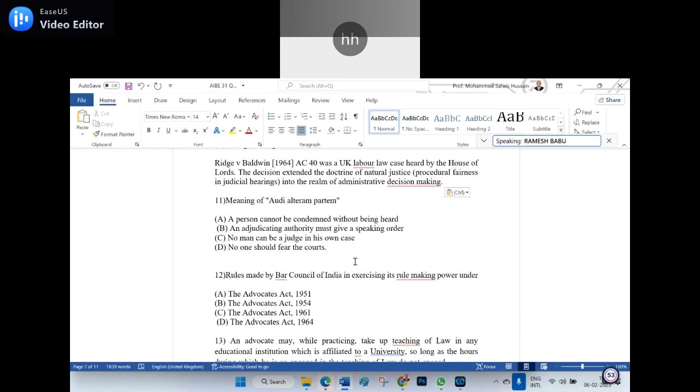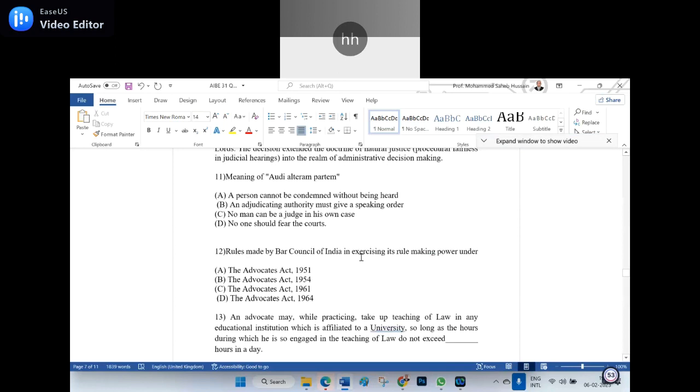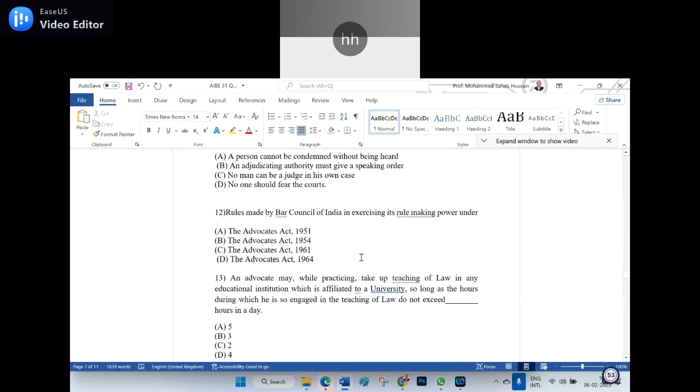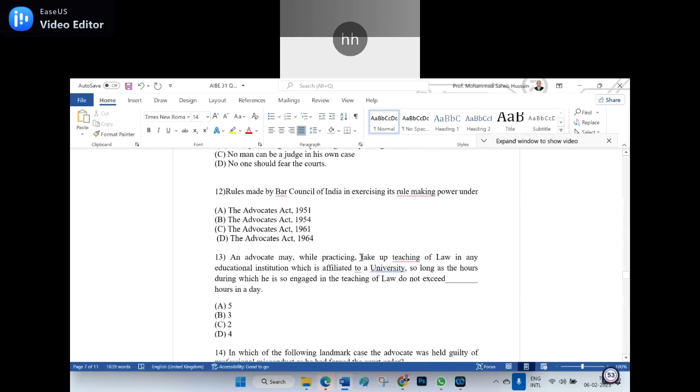Of course, an adjudicating authority must give a speaking order. No man can be a judge in his own cause. These are all fabricated. So the right answer is A for that one, because we discussed it in earlier classes, audi alteram partem. Then the rules made by the Bar Council of India exercising its rule-making power under the Advocates Act. I am sure that we can figure it out. Am I right? Yes, sir.